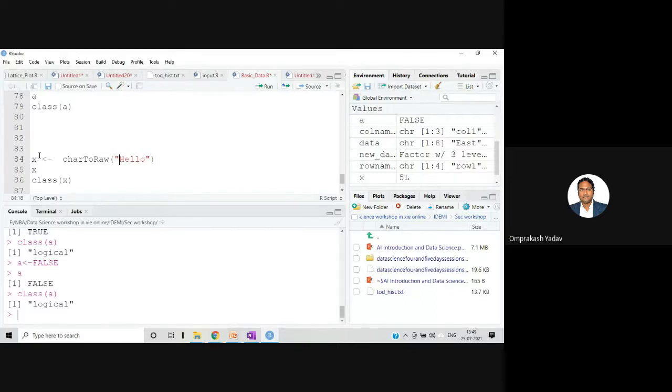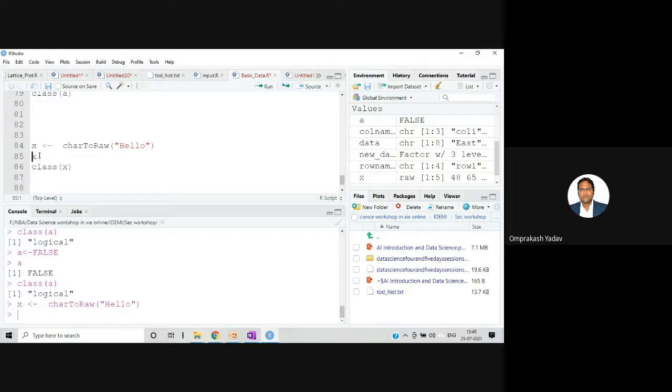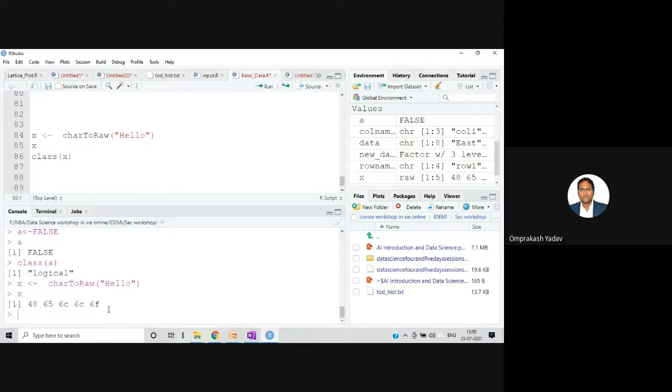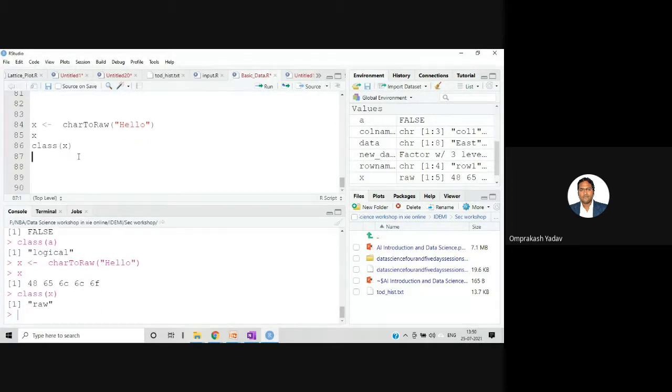So let's say I want to store charToRaw of this character value, hello. I'm executing it, and let's print the value of x. If you print the value of x, you will see this hexadecimal kind of code. This is raw data. And if you want to check the type, class of x, it will show you raw.